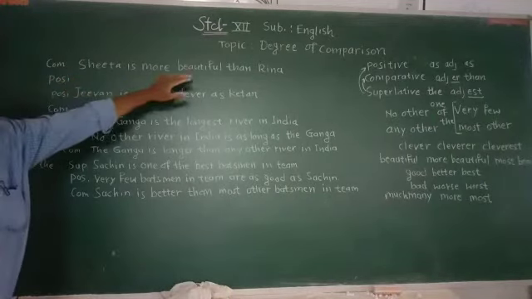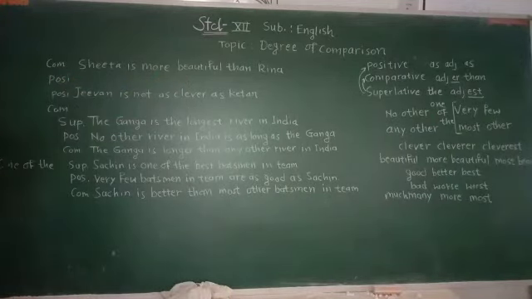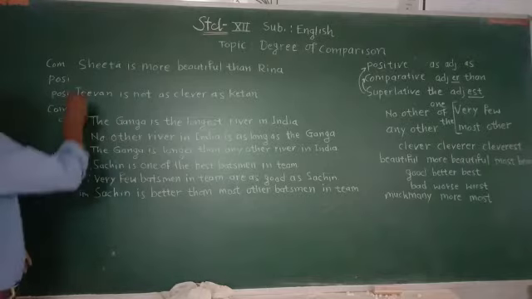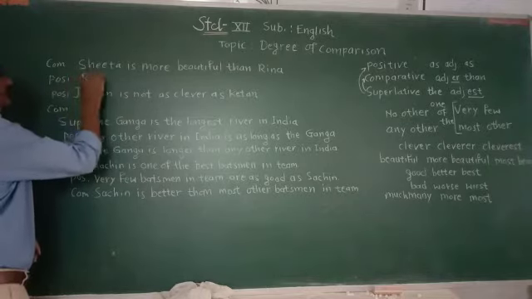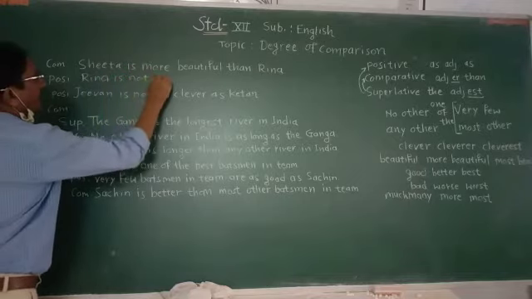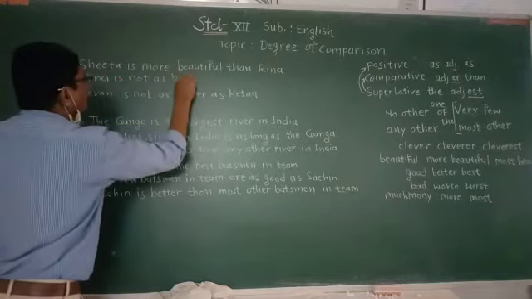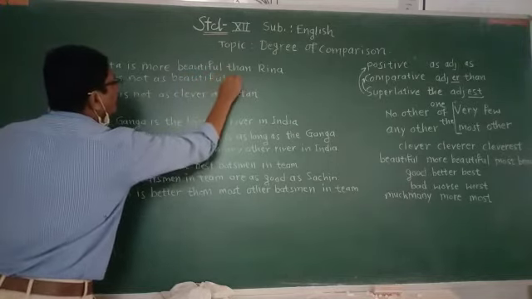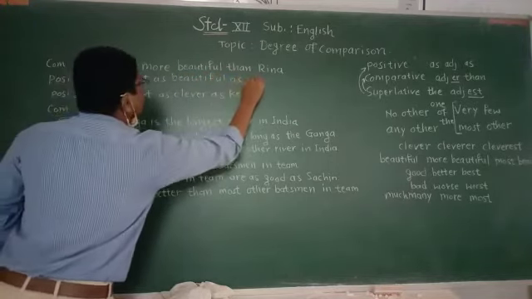Now one example is here. Sita is more beautiful than Reena. Now this is comparative degree. We can change comparative degree into positive degree. How will it be? Reena is not as beautiful as Sita.